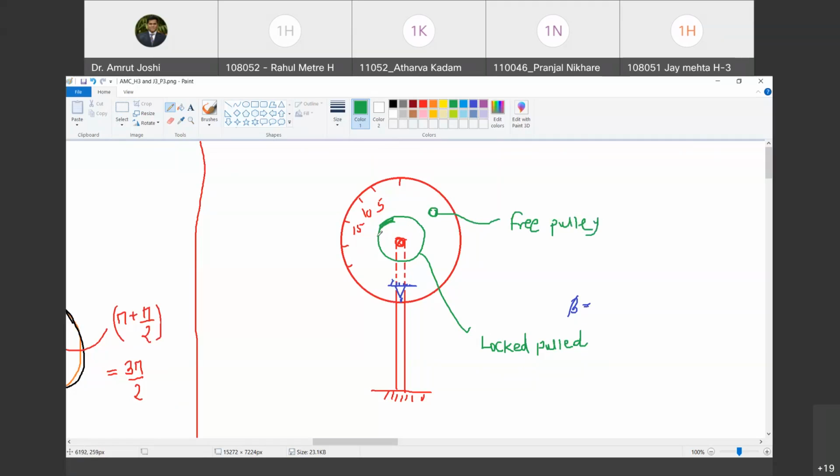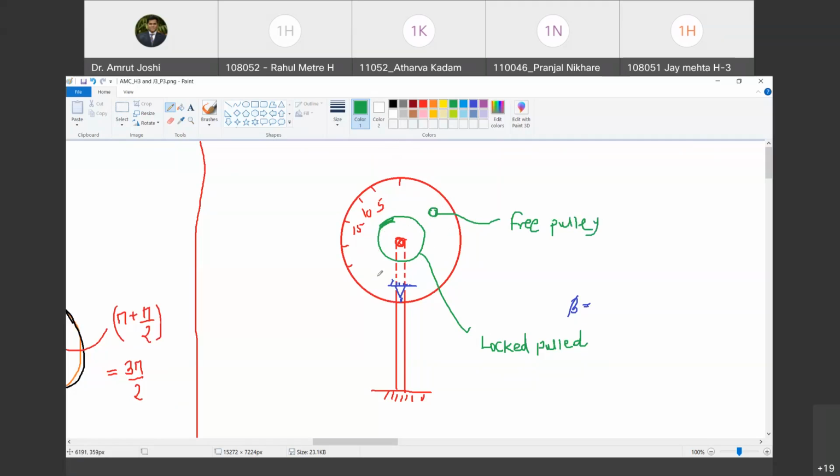First of all, this pulley is free to rotate. So even if a belt is passing over this pulley, there will be a marginal frictional resistance there, because rolling friction is significantly lesser than the static friction. Do you agree with me? Yes. Second, the diameter of this free pulley is going to be very small compared to the locked pulley.